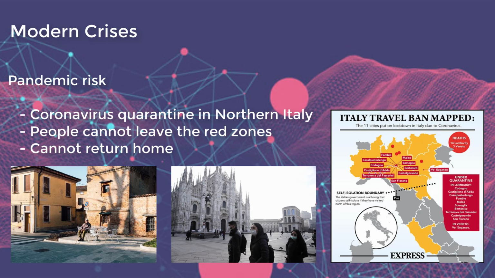The coronavirus, which started in China at the end of last year, has spread throughout the whole world. In Italy, there are 1,700 cases of people with the virus. The government has placed 11 cities under quarantine. The visitors inside this red zone cannot leave, and the residents of the zone, who were outside at the time of the lockdown, cannot return home.